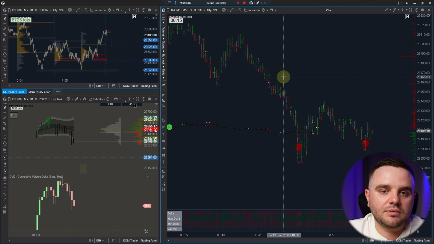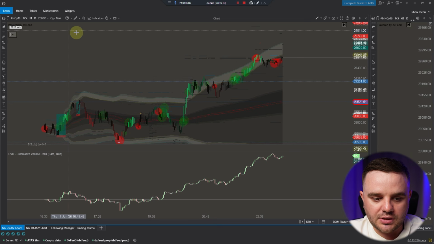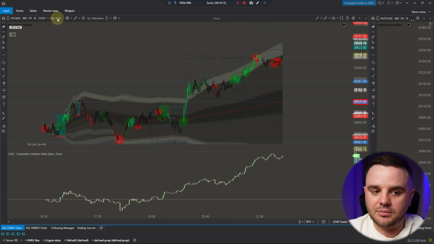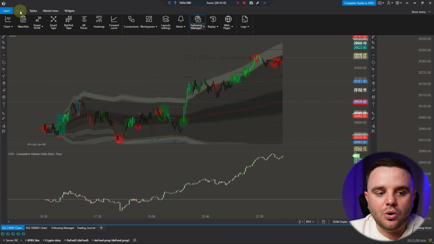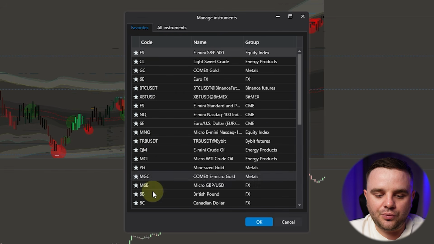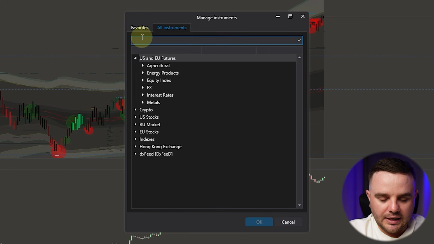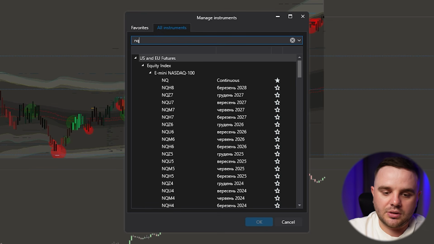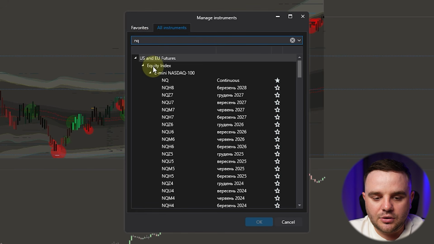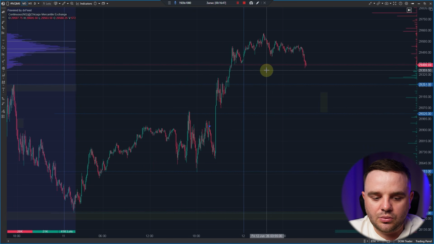What we need to master with you is how to create charts, how to create cluster charts. It's really easy. When you set up the platform, in most cases your platform will be empty. For a start, you go to Home, there will be Charts. You open charts. As you can see here, it is my list of favorite instruments. You don't have it because you didn't choose one. And here you type the instrument that you would like to analyze. For example, you would like to analyze the NQ index. Here, NQ, you can see equity index, E-mini, and Q continuous. I always choose continuous. And that's a standard chart on the ATAS platform.